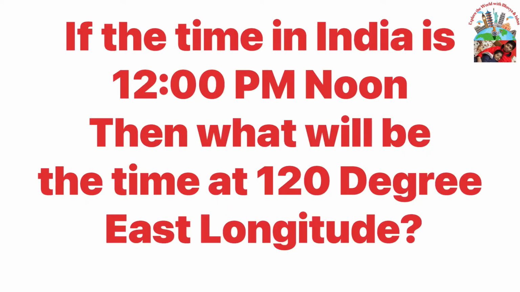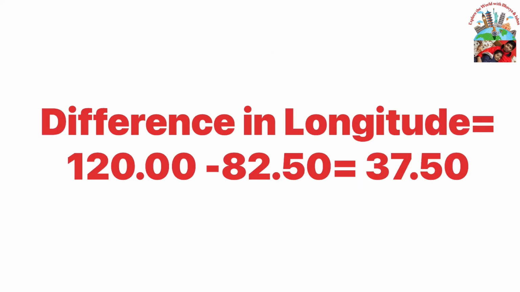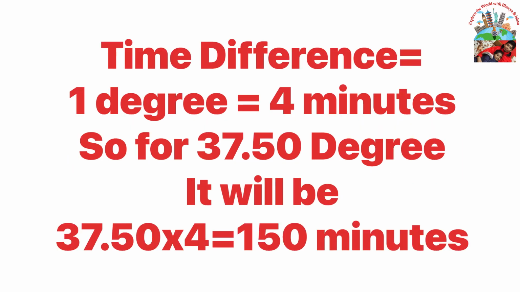If the time at India according to IST at 82.5 degree longitude is 12 noon, then what will be the time at any place situated at 120 degree east longitude? Difference between longitude of two places, 120 minus 82.5, comes out to be 37.5 degrees. Since we know that 1 degree is equal to 4 minutes, therefore time difference for 37.5 degrees comes out to be 37.5 into 4, that is 150 minutes.